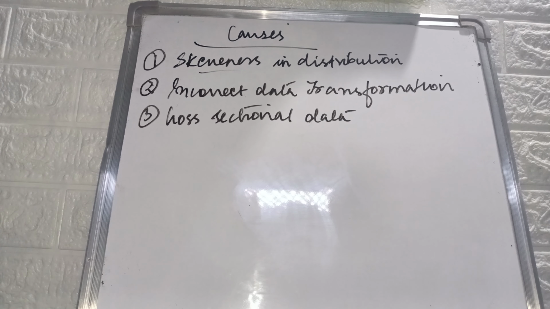Second is incorrect data transformation, and third is cross-sectional data, where every entity has a different error. So these are the causes of heteroscedasticity. That much we need for knowing what homoscedasticity and heteroscedasticity are. For a detailed explanation of the tests, remedies, or causes, please let me know.